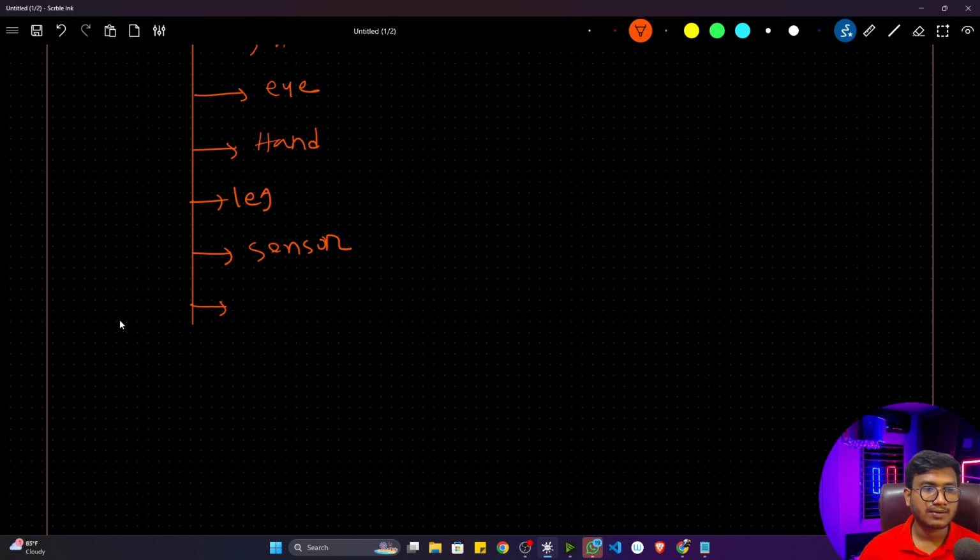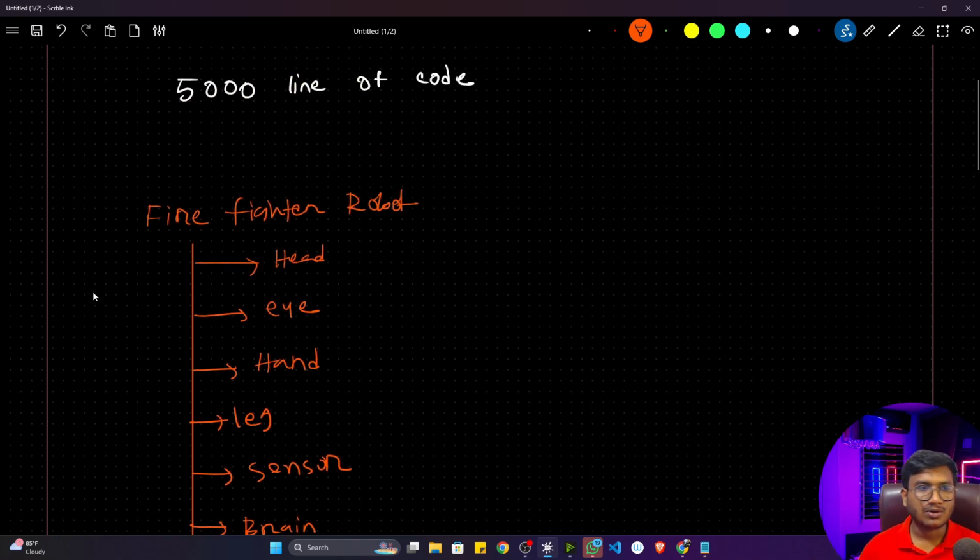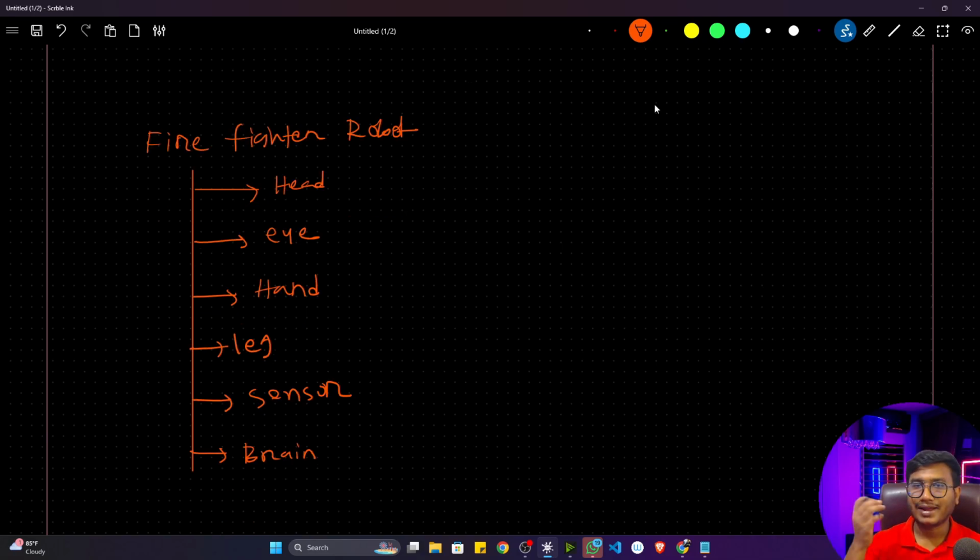Now let's say there is a final component I have added, which is nothing but the brain of the robot. Okay, brain. Fine. This is the controller. It will control everything. So as of now, just try to consider these are the functionalities I implemented inside that particular robot. Then what I did, I used functional programming to implement these components one by one.